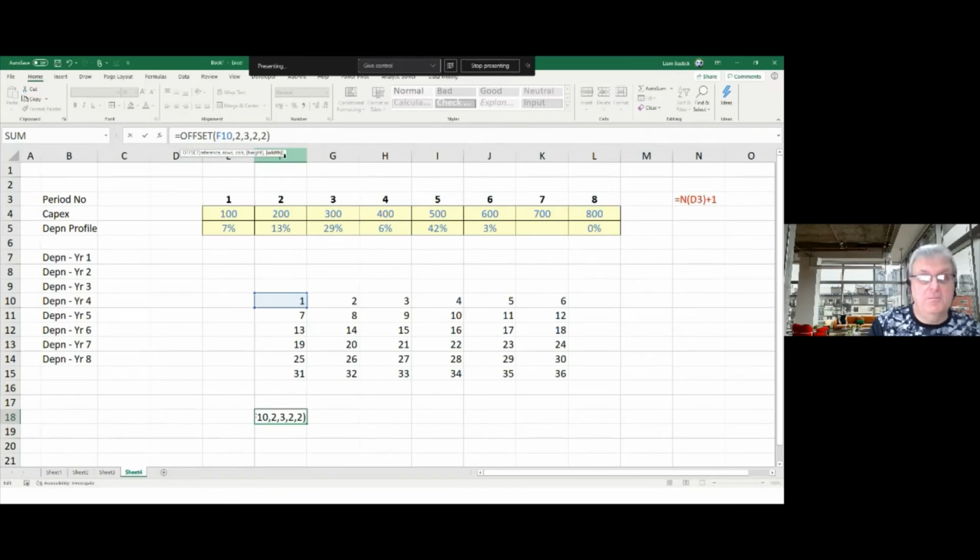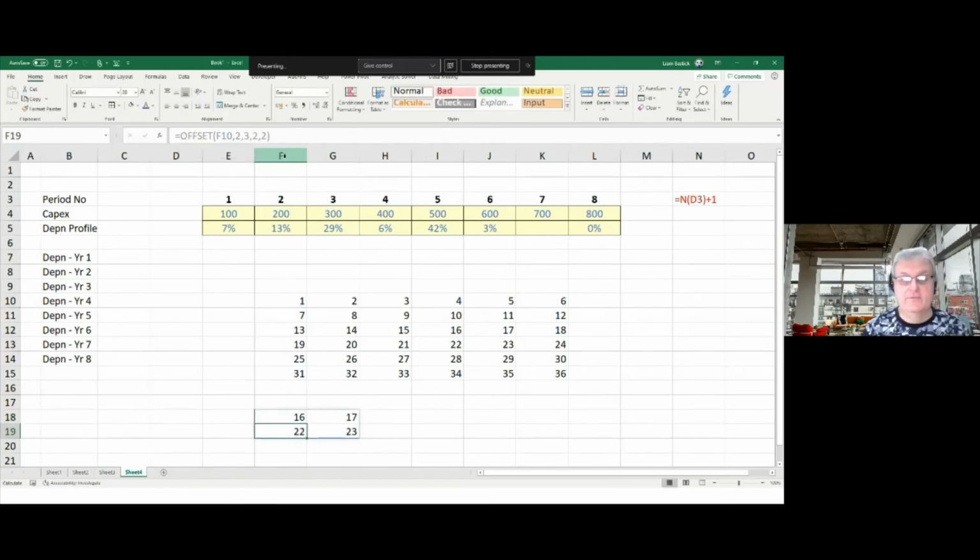All you've heard is blah, blah, blah, enter. You see it's spilt and shown me all of those things. Now, if you don't have dynamic arrays on your computer, at this point you'll get a hash value. That's okay. It doesn't matter because you can still do that. It just can't display it, because if I type sum in here, well, 16 plus 17 is 33, plus 22 is 55, plus 23 is 78. It coerces it back to one value and it'll work even if you got a hash value before. And that's the idea of offset.